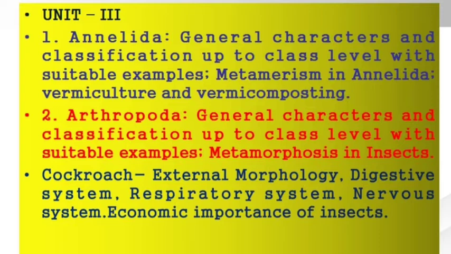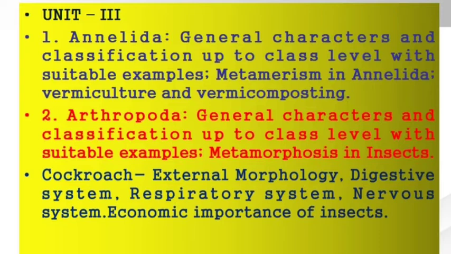So see here, the next part of this third unit is the Arthropoda. Again in the Arthropoda you have to discuss the general characters and classification of Arthropoda up to class level.